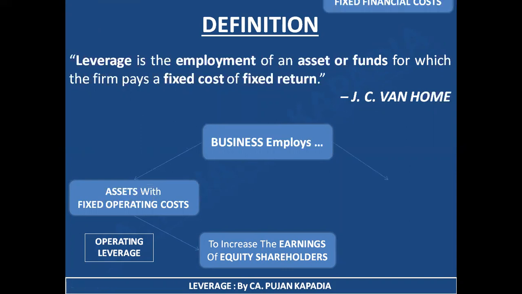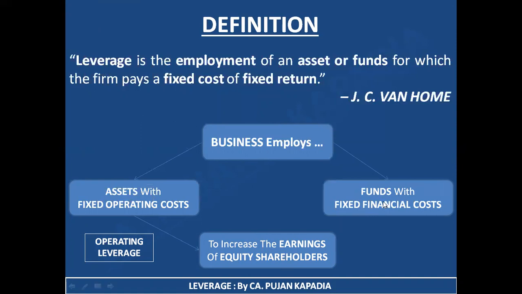In the second scenario, the business is employing funds with fixed financial cost. For example, if I want additional capital, I go to the bank to avail a bank loan. Now you know that a bank loan has a fixed charge in the form of interest, so interest is my fixed financial cost. This is the second side of the coin: when a business employs funds which have fixed financial cost, again with the same motive of increasing the earnings of equity shareholders, it is termed financial leverage.